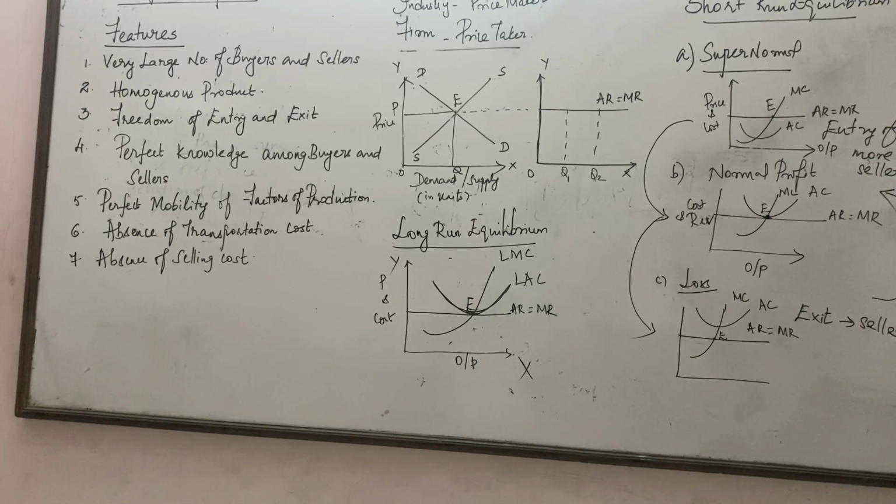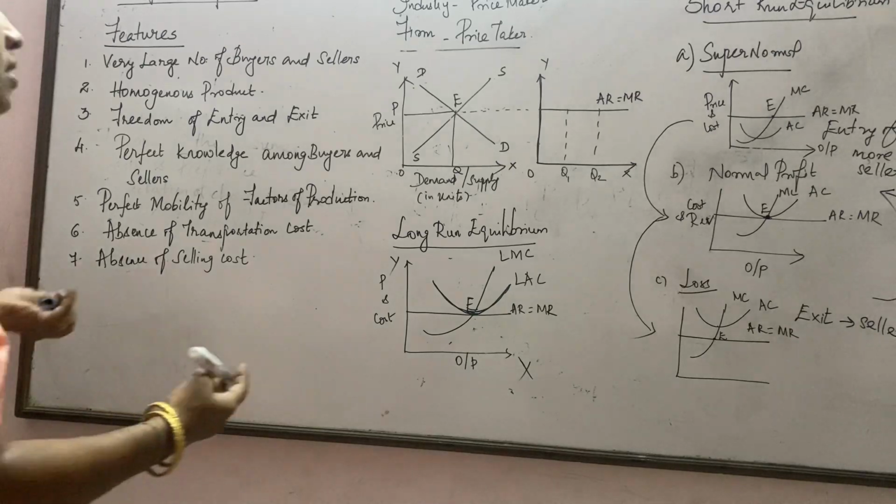Next, absence of selling cost. And here in a perfect competition, we could see that all the products are homogeneous in nature, and everyone has perfect knowledge among the buyers and sellers, and there is no advertisement cost here, right? So there is going to be no transportation and there is not going to be any selling cost here.